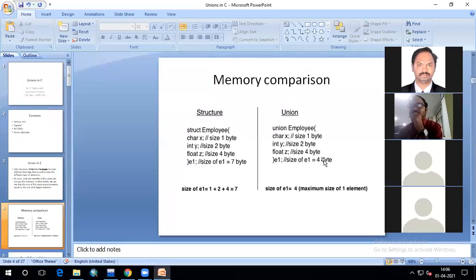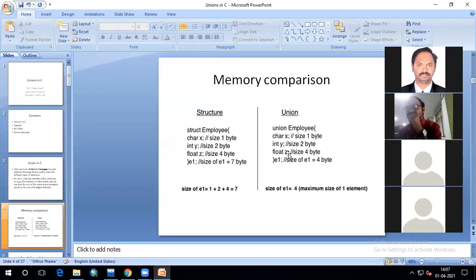The memory allocated for a union variable will be only 4 bytes, because whenever you are declaring a union, the compiler will take whatever members are there in the union and pick the largest memory taking variable. What is the largest from this? Character will take 1 byte, integer will take 2 bytes, whereas float will take 4 bytes.